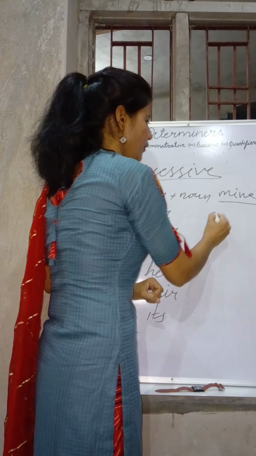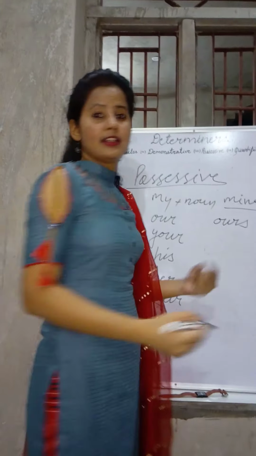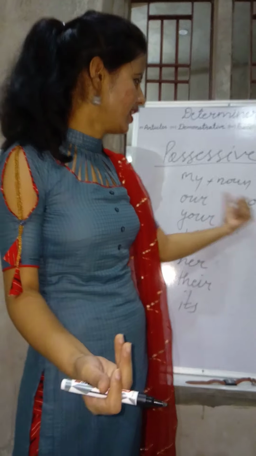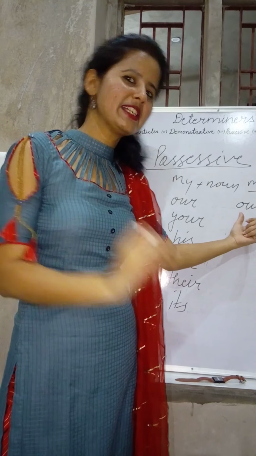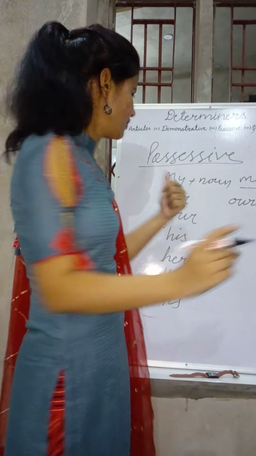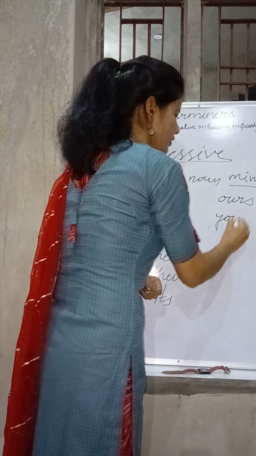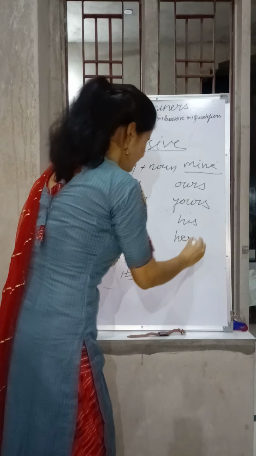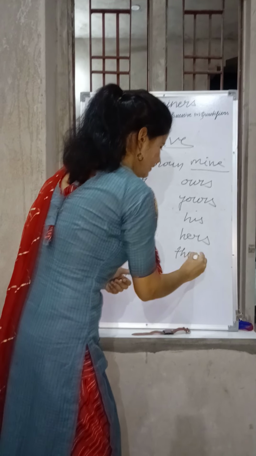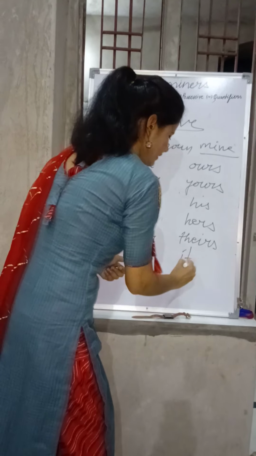Next one is ours. This school is ours. Okay. Just after ours, is any noun there? Not at all. So ours is a pronoun here. Next one is yours. Next one is his, hers, theirs, and its.